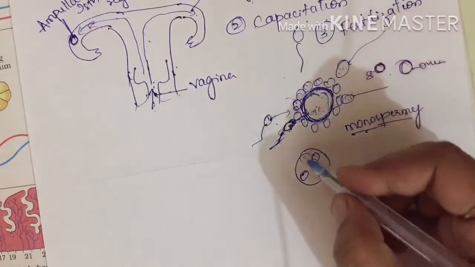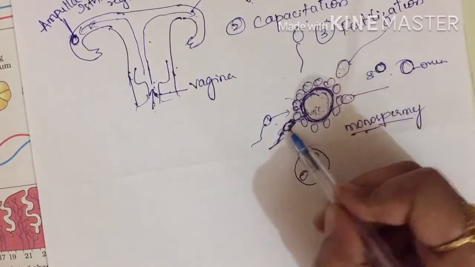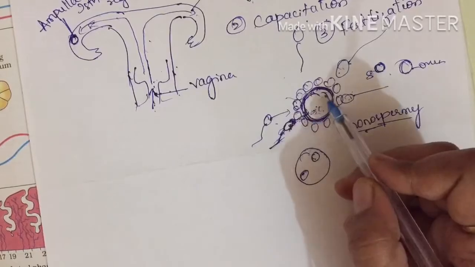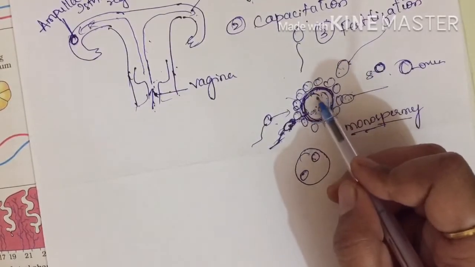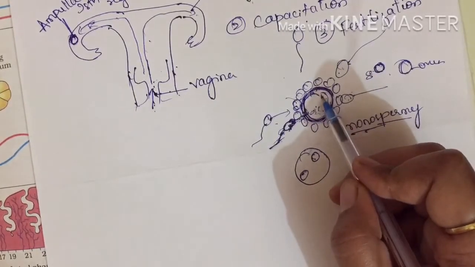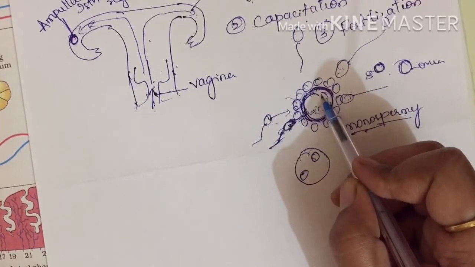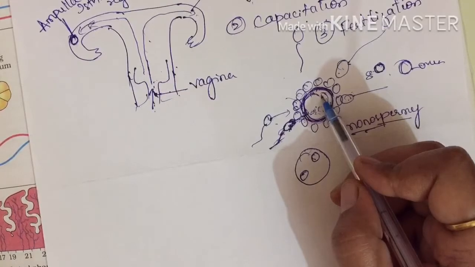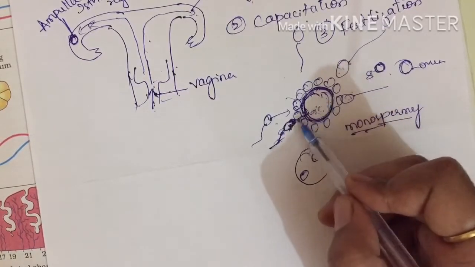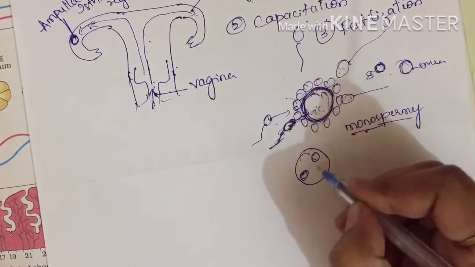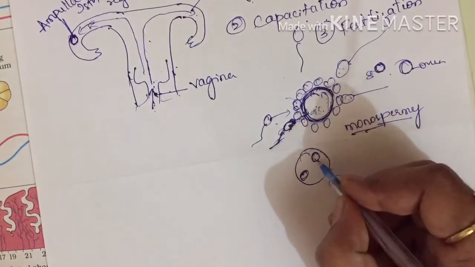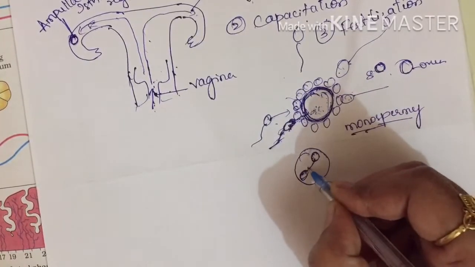Okay, so here what happens? As soon as this sperm is penetrating inside, that secondary oocyte will divide itself. It will complete its second meiotic division to form one second polar body and one ovum. Now that ovum's nucleus will start to fuse with this nucleus. Now this will be the nucleus of the ovum. Now both will start to fuse together.